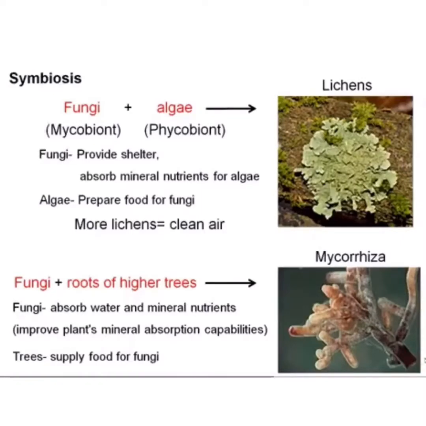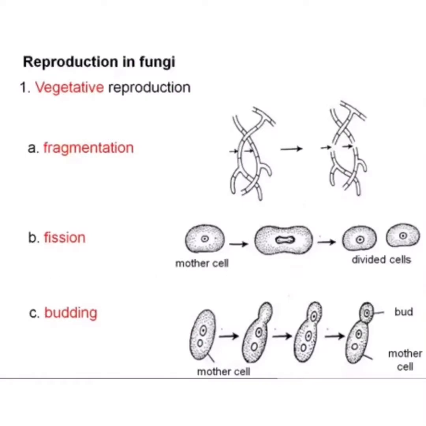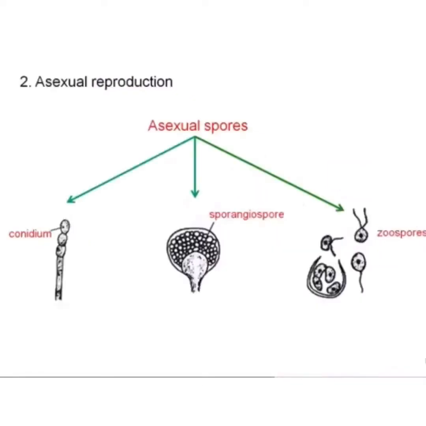Now reproduction in fungi. There are three types of reproduction: vegetative, asexual, and sexual. Vegetative is again of three types. In fragmentation, when a fragment is broken off from a fungus, it gives rise to new hyphae. In fission, a constriction is developed in the cell and it forms two cells. In budding, small buds are formed on the cells of the fungi which give rise to new hyphae.